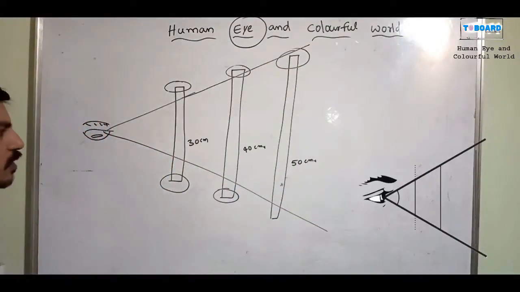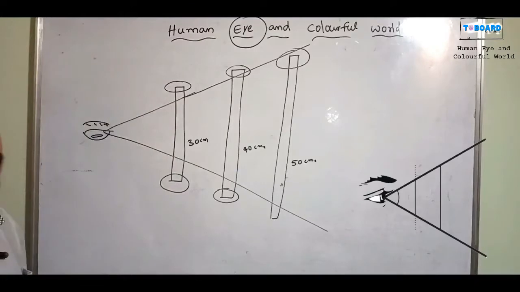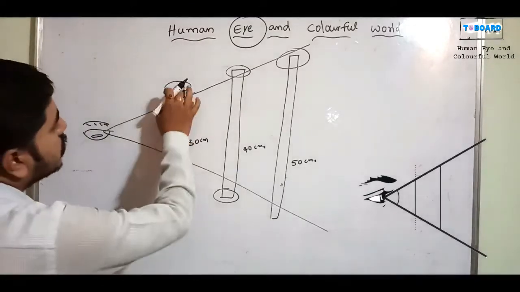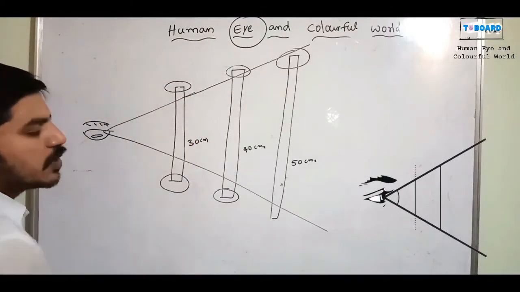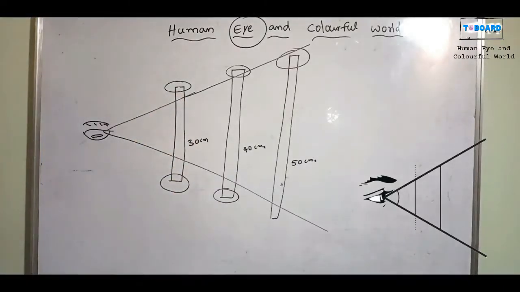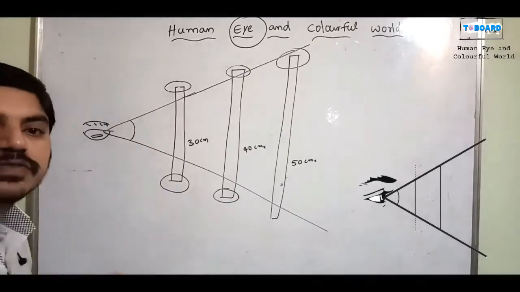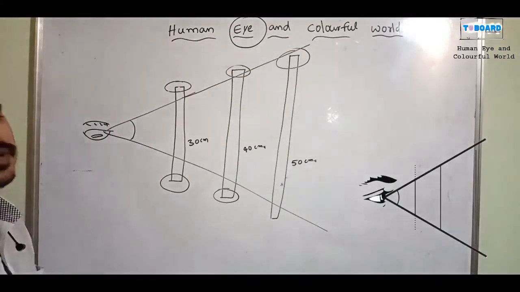The cone shape of the vision will be present. Only inside the cone can we see the object clearly. For example, from 30 centimeters we cannot see the two ends at a time. So what does that mean? Practically, they identified the angle of vision.